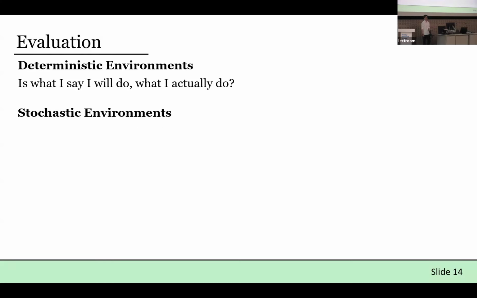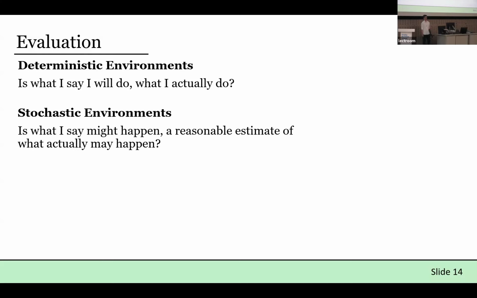In stochastic environments, it's a bit trickier because if you imagine, I don't know, an agent flipping a coin, a valid plan and a valid translation of that plan is I'll flip the coin and it lands on heads. But then due to the stochastic nature of these environments, if you actually execute that plan in the environment and flip the coin, it may well land on tails, right? Which would be different to what you said would happen.